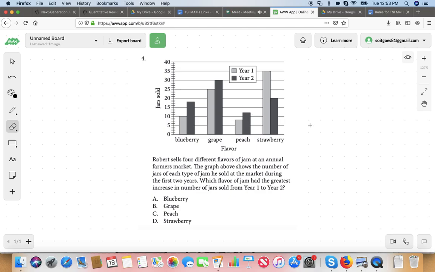Okay, so there's no title to this graph. Let's start with the y-axis going up and down. What's the y-axis going up and down?